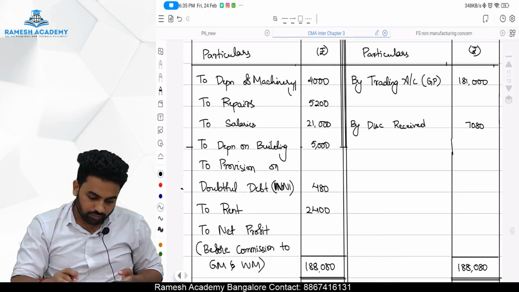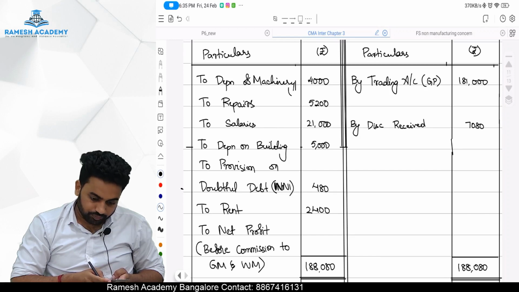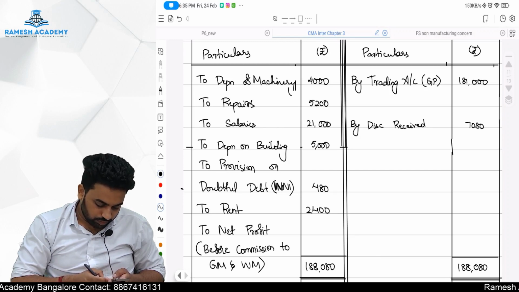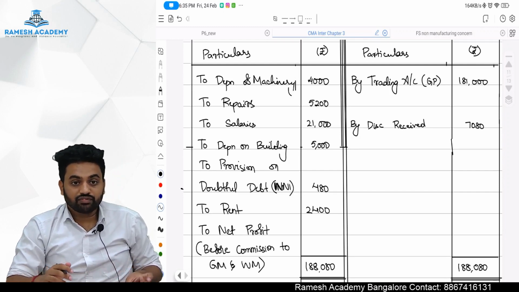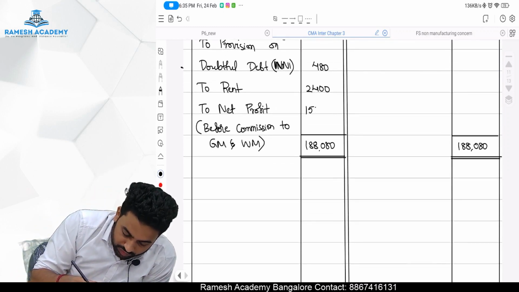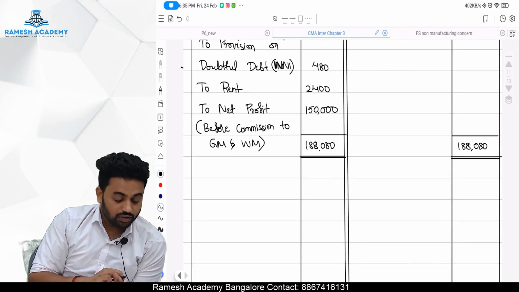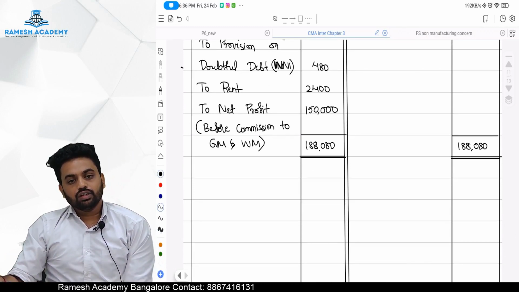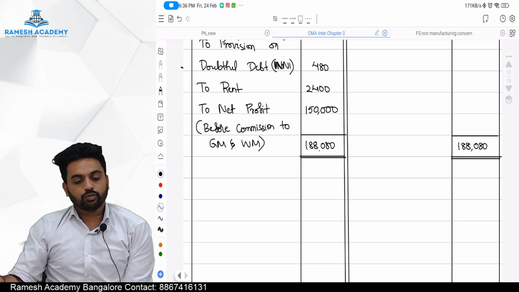So now we will compute 4,000 plus 5,200 plus 21,000 plus 5,000 plus 480 plus 2,400 minus 188,080, which will come to 1,50,000. So the net profit is 1,50,000 before charging the work manager commission, as well as the general manager commission.